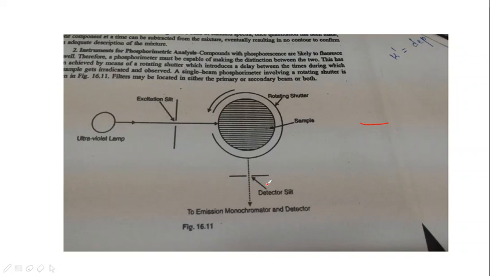The next instrumentation is called the Becquerel or rotating disc phosphoroscope. It has two discs which are mounted on a common axis turned by a variable speed motor. Both the discs have equally spaced openings. Now there are two discs over here. Now this is an excitation monochromator. This is an emission monochromator. Now they have the same kind of circumference.